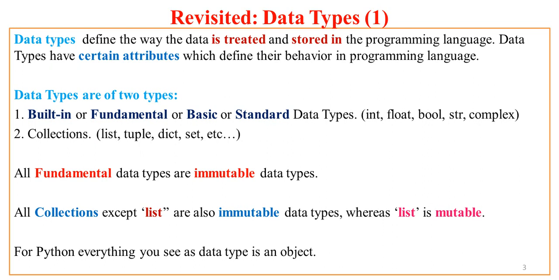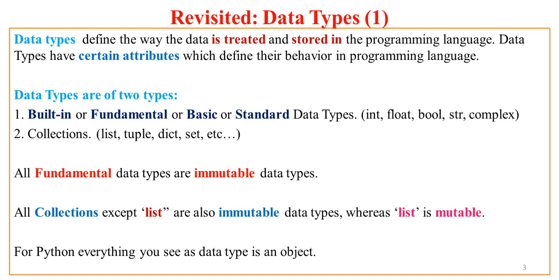Do remember, all fundamental data types are immutable data types. We have already learned this concept, what is immutable, in the last lecture. But we will be covering why immutability is supported by Python, perhaps not in this lecture, but in the next lecture. Now in case of collections, except list, all data types are immutable and list is mutable.